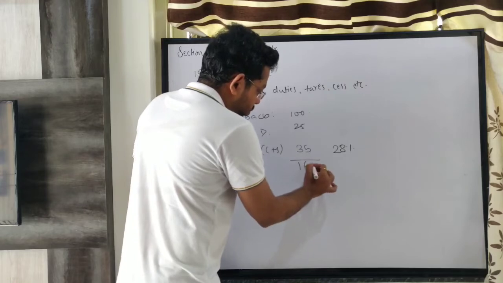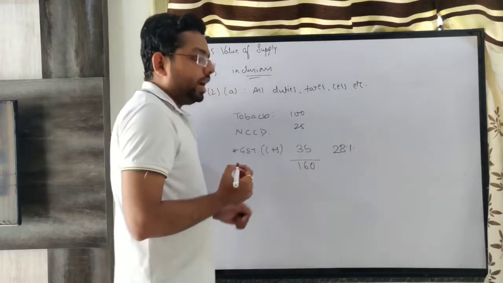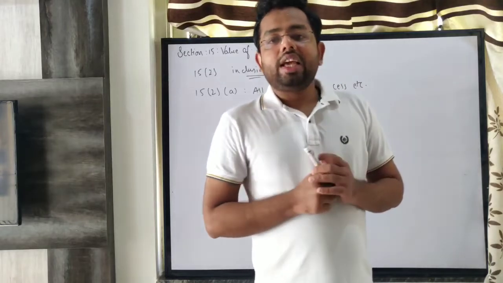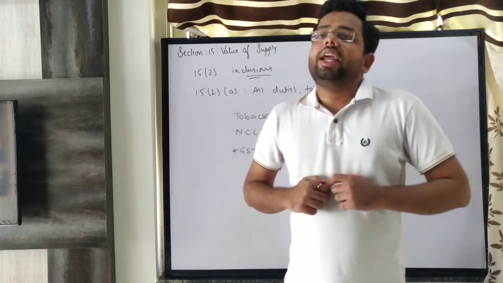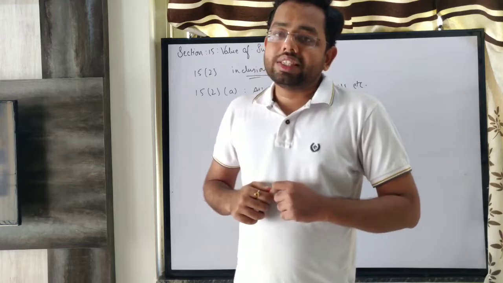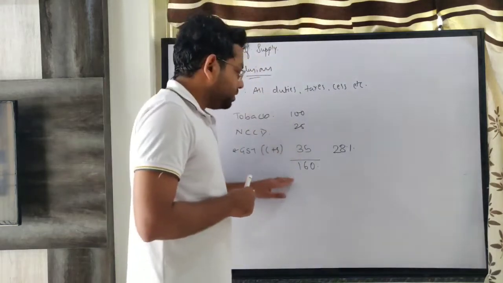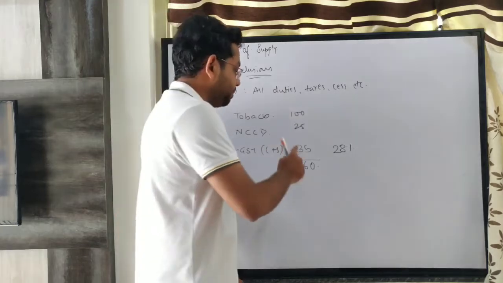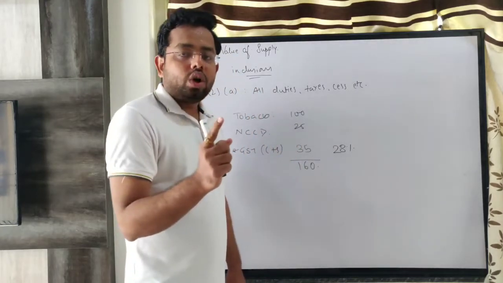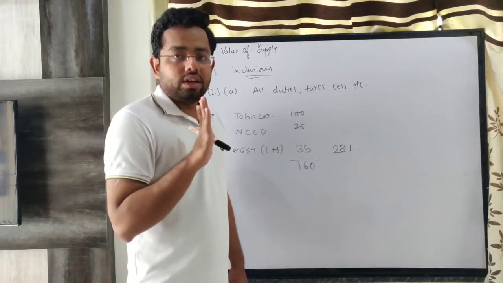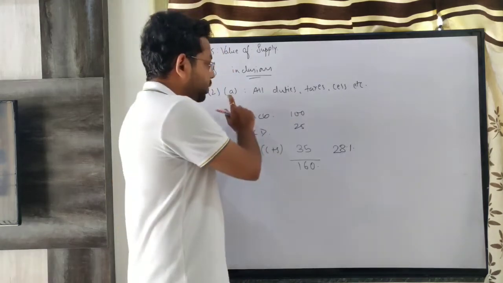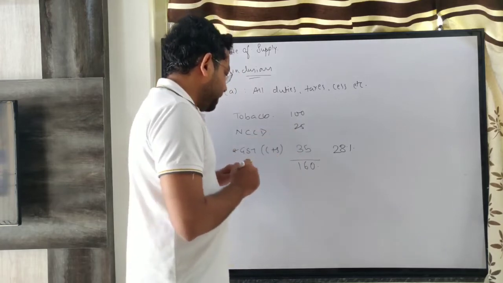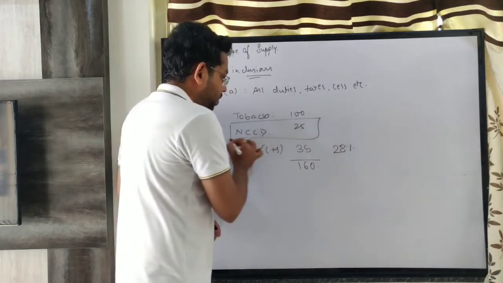So, the total comes to 160. If you are selling anything, if you are supplying anything, and on that supply any tax, duty, cess, any other tax is to be collected, then that shall be included in the value of supply. Only one tax is not to be included, and that is GST. I hope you are absolutely clear with clause A. Yes or no? So if any other tax, yes, this is a fact.